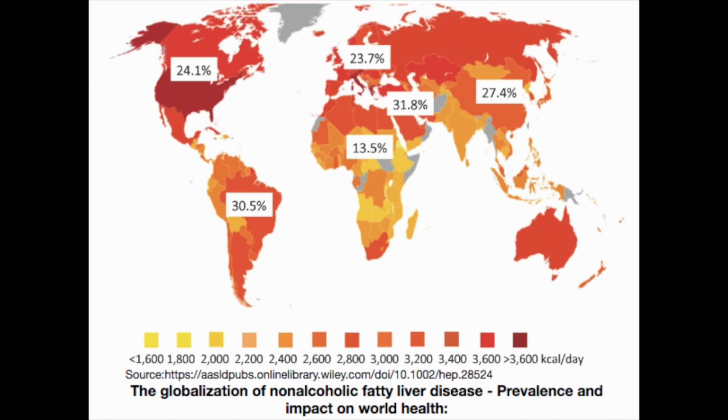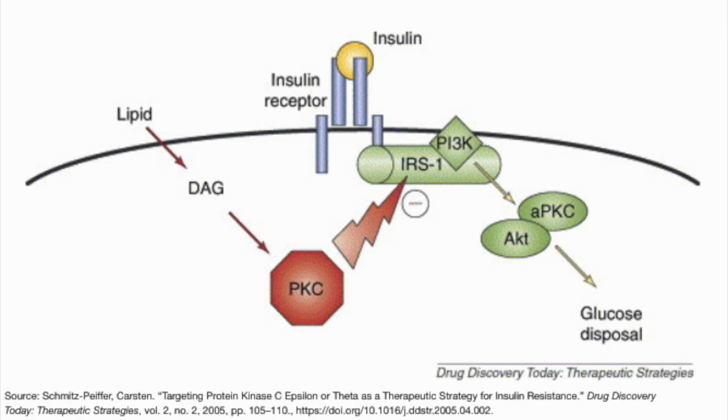Understanding the pathogenesis of non-alcoholic fatty liver disease is important because of its prevalence in developed nations, in which it falls between 20 to 30%. PKC epsilon is a type of enzyme that is activated by lipids and diacylglycerol, which phosphorylates the insulin receptor substrate 1.